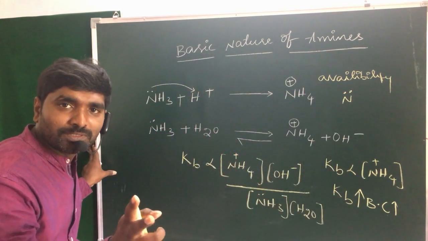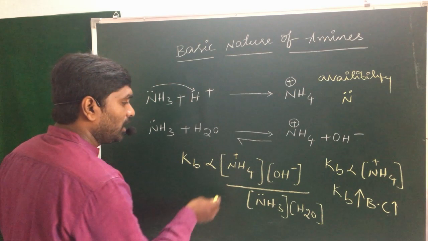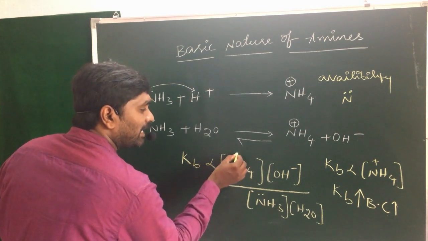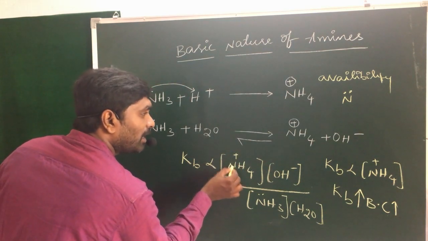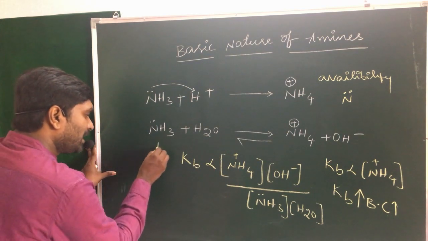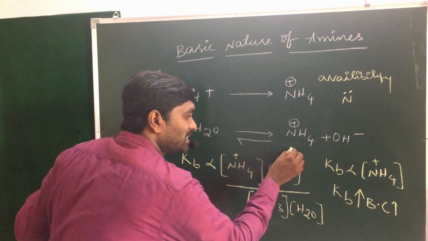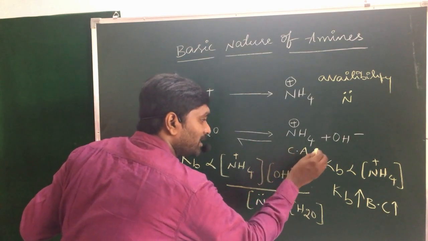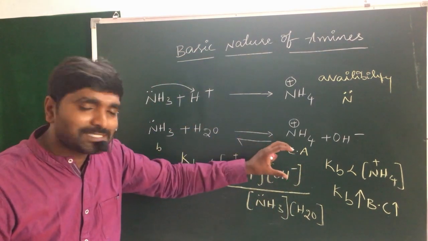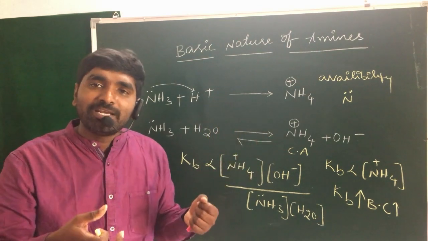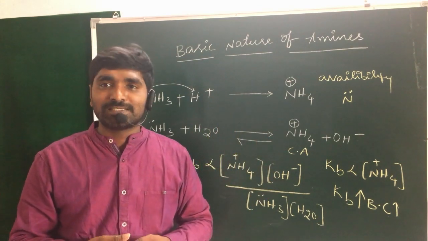Point number 2, the basic character is due to the stability of the cation present on the nitrogen. NH4 plus is nothing but the conjugate acid. If the conjugate acid stability increases, automatically the basic character also increases.